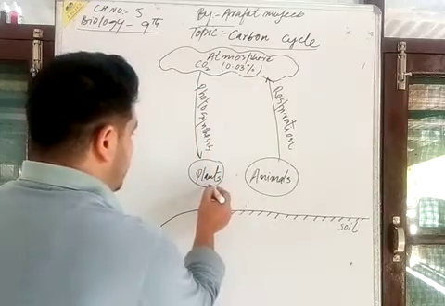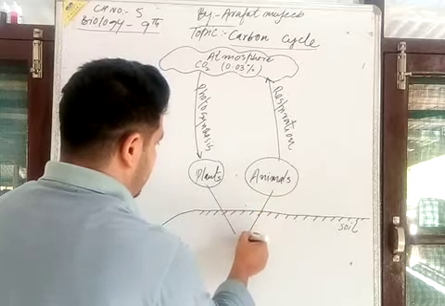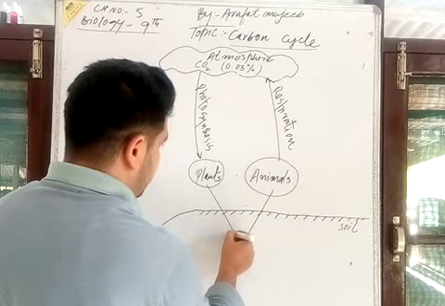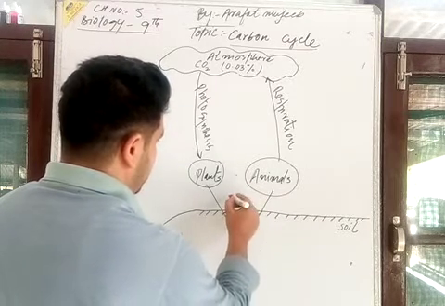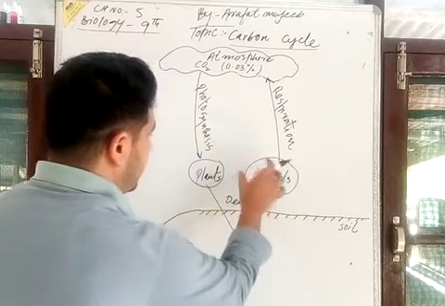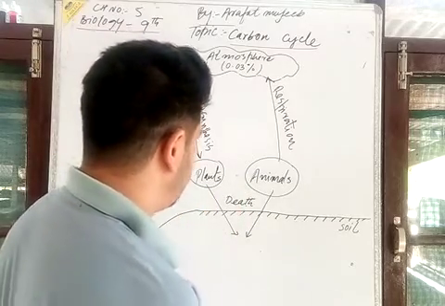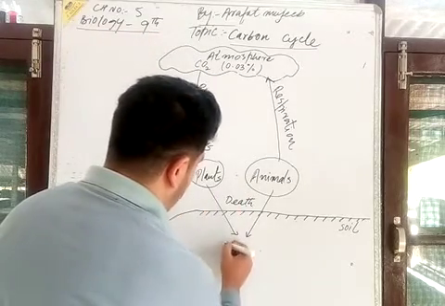When their death takes place, both plants and animals become organic matter.